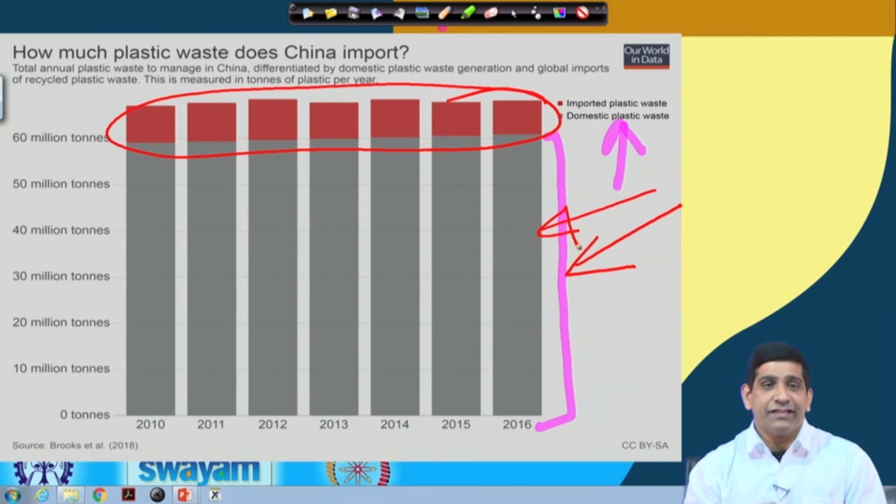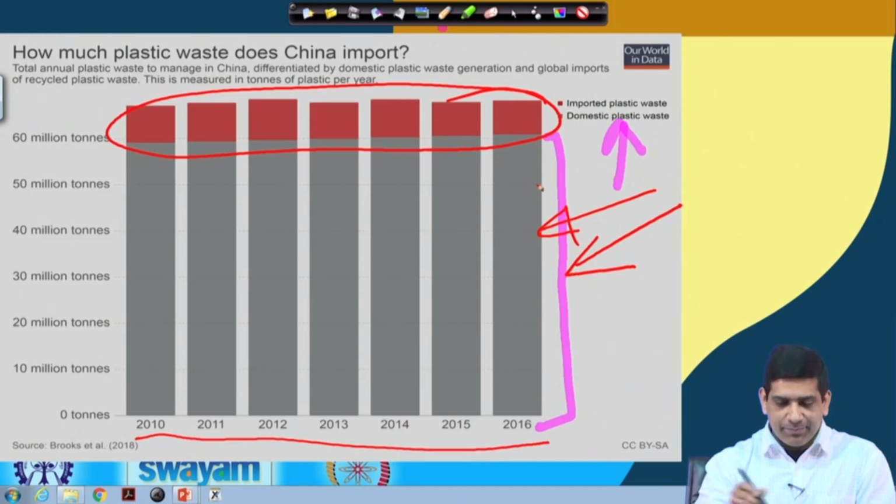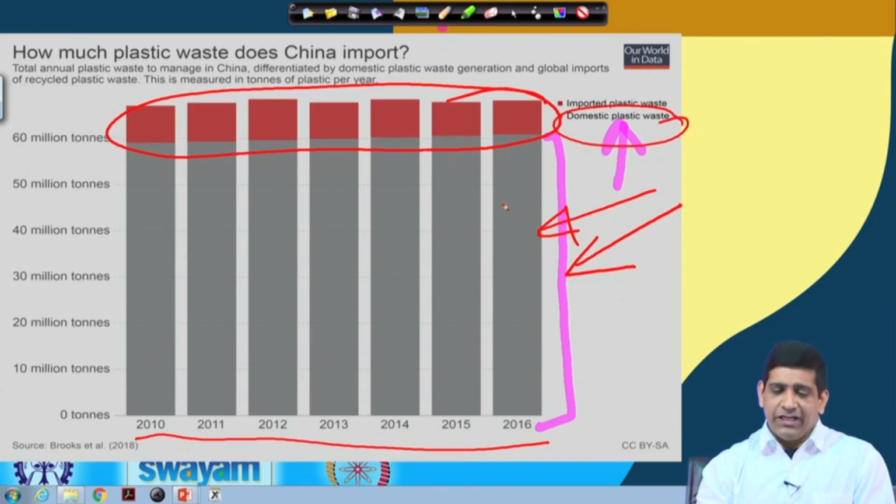And as you can see in this particular picture, from 2010 to 2016 there is a very consistent figure of domestic plastic waste produced in China itself, which they need to deal with, which, if you look at it percentage-wise, is probably nearly 80 to 90% of the total plastic that they handle.